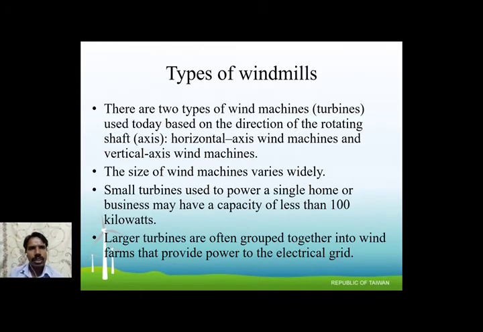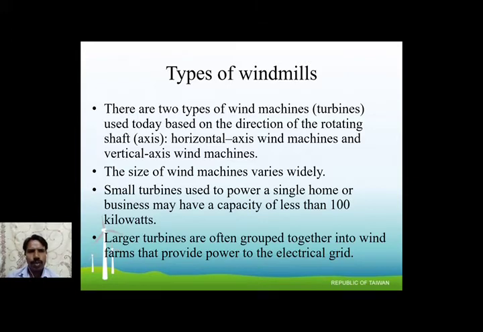Next we discuss the types of windmill. Generally, types of windmill can be classified by size, output power and location. The basic classification is the horizontal axis and the vertical axis windmill. The size of wind machines varies.